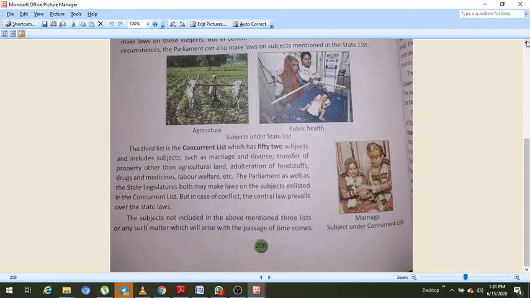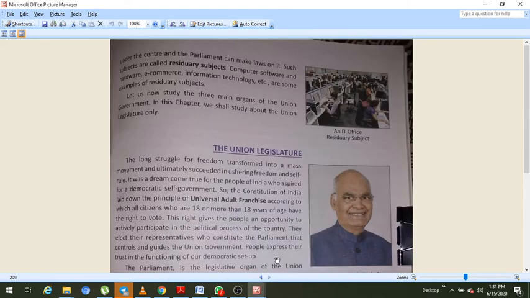Those subjects not included in the above mentioned three lists, or any such matter which will arise with passage of time, come under the center, and the parliament can make laws on it.